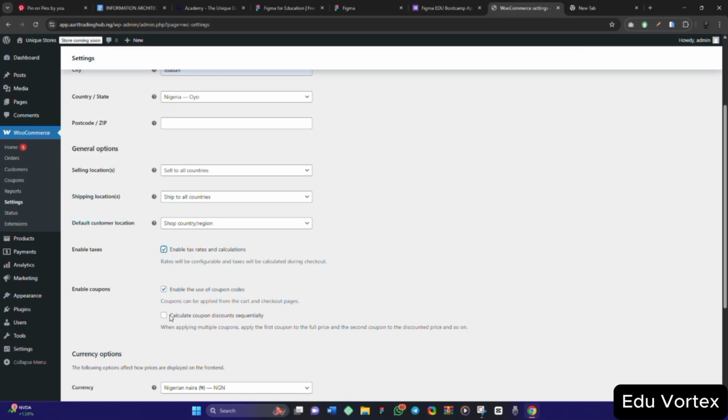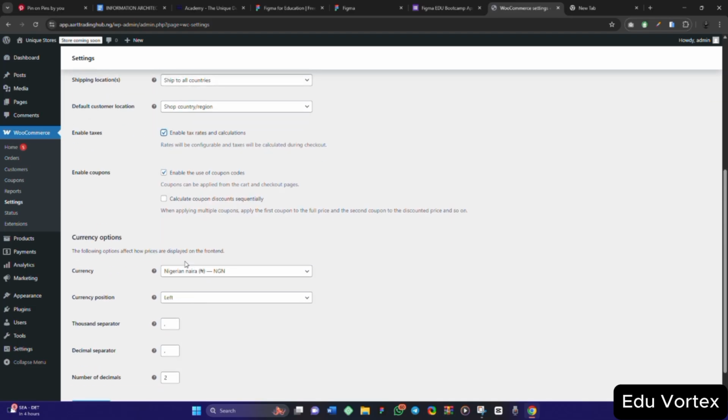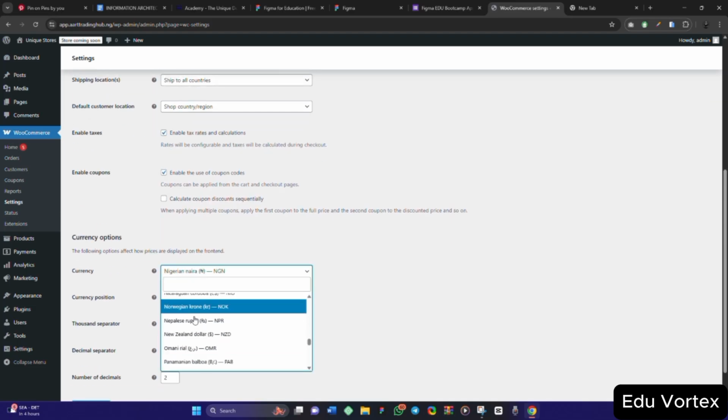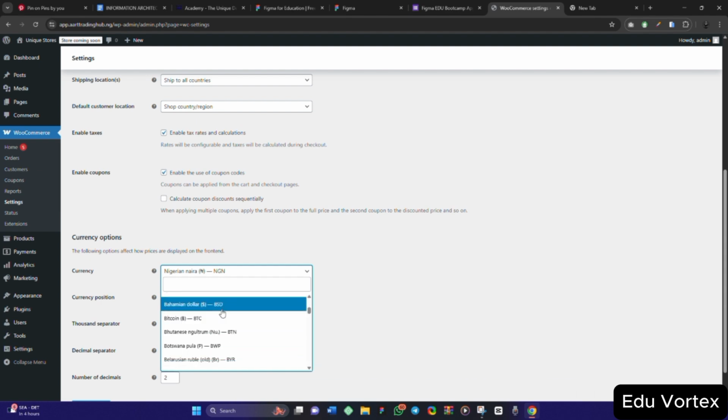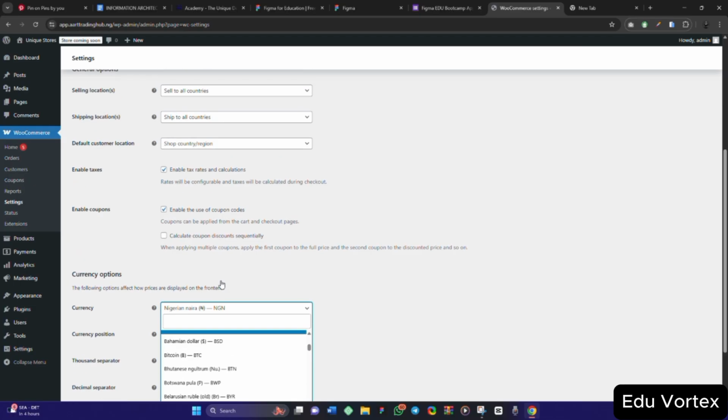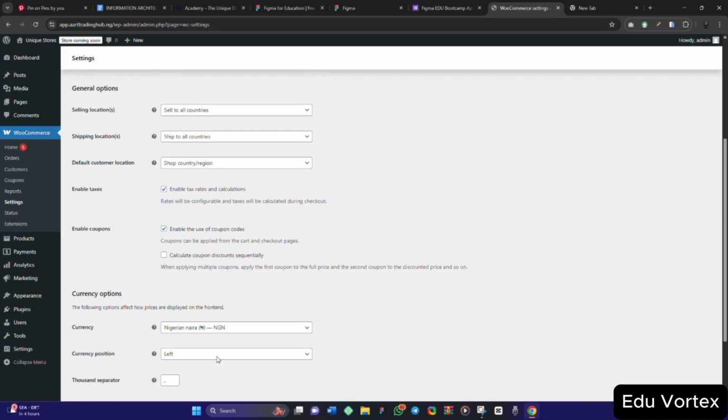So for this, let's calculate coupon discounts. When applying multiple coupons, allow the first coupon to be full price, I will not enable that one. So currency option, you can choose the currency that you want. If this WooCommerce store that I'm building is not for Nigeria, I can decide to collect my money in USD. Even in Nigeria, some people sell products or courses that they want to collect their money in USD, but I will just leave it in naira here.